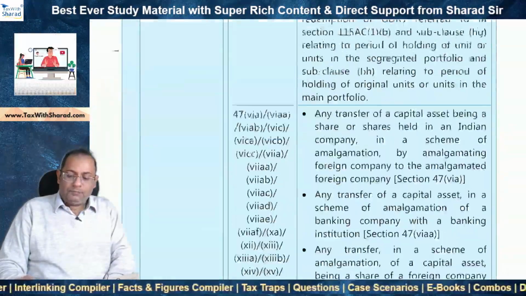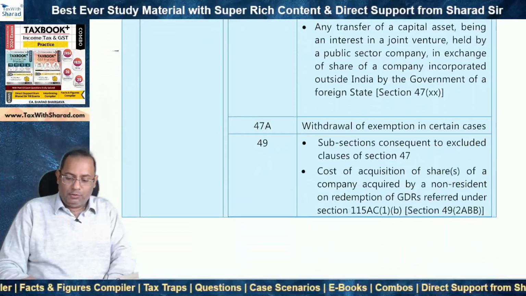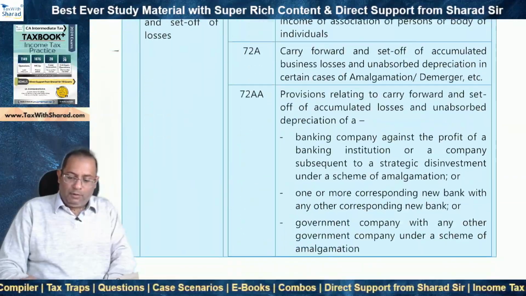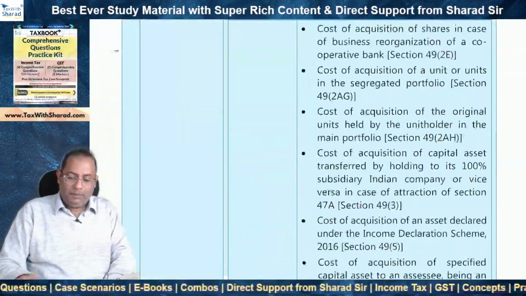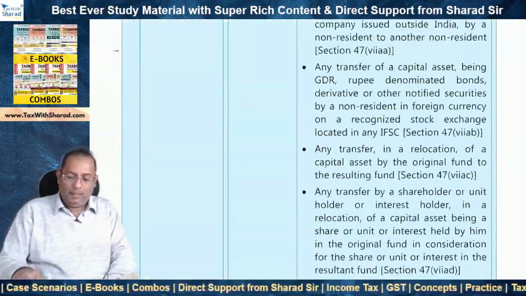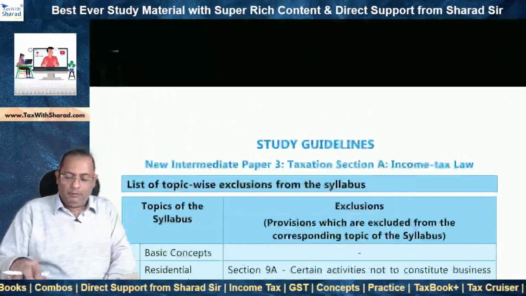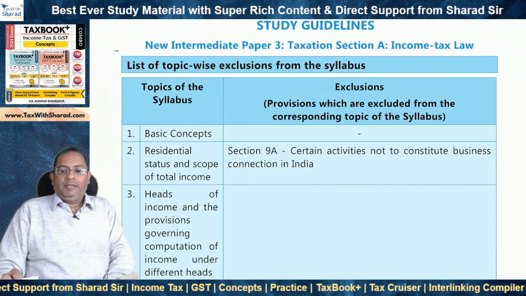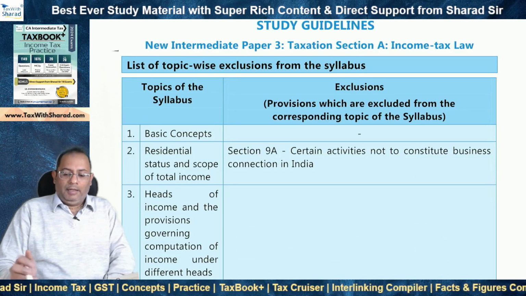So TaxBook Plus is fully aligned to this, and whatever has been excluded from the scope has not been covered in TaxBook Plus. So you need not worry about doing the plus minus. You need not struggle on analyzing this document and checking what you need to learn and what you need to skip while studying from TaxBook Plus, because TaxBook Plus is fully aligned to this document.